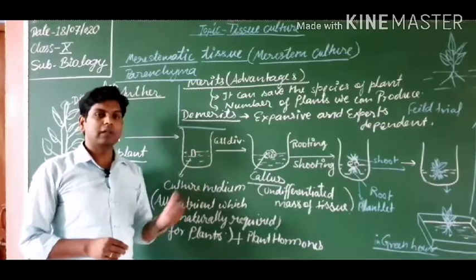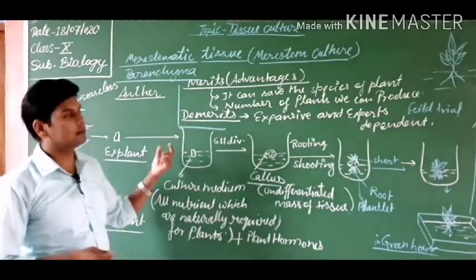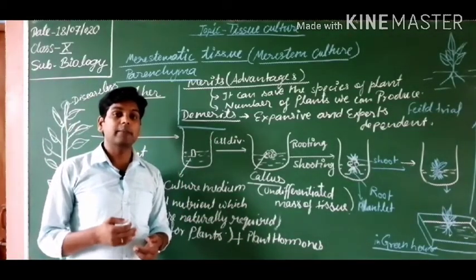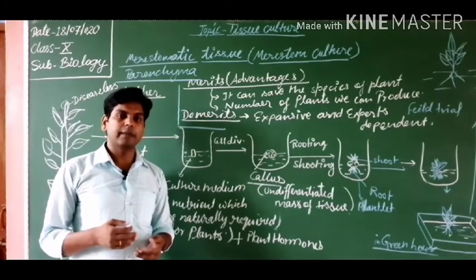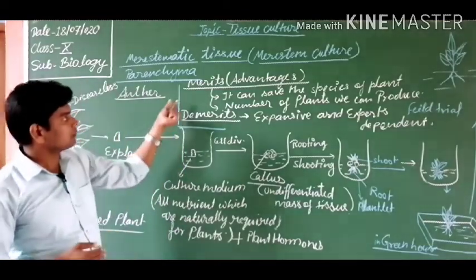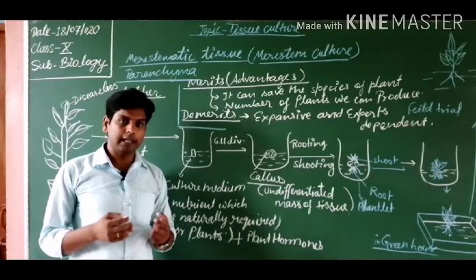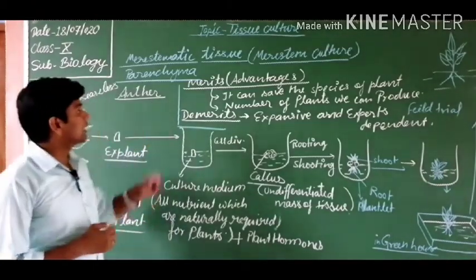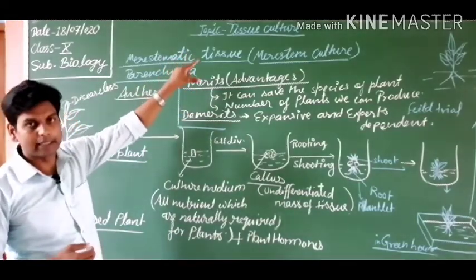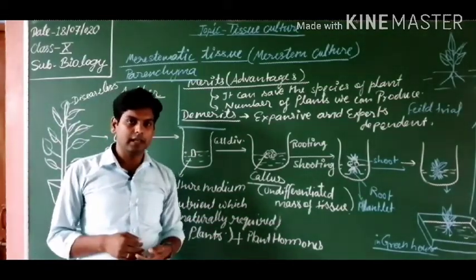So now asexual reproduction has been finished. Let's orally discuss the advantages and disadvantages of asexual reproduction, students. In asexual reproduction, we can form a plant similar to the parent, or we can make an identical copy of the parent. Got it? And also, we can produce a number of plants by the asexual method at the same time or in less time. But what are the demerits of asexual reproduction? We have discussed the merits and demerits of tissue culture only, but now we are discussing the advantages and disadvantages of asexual reproduction.